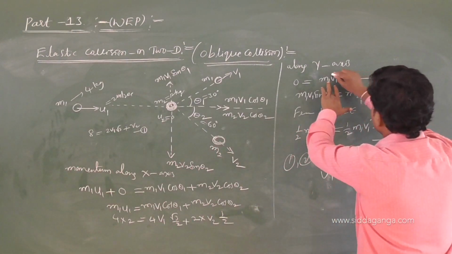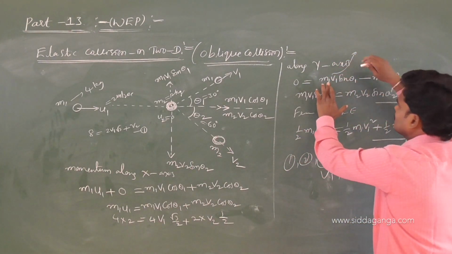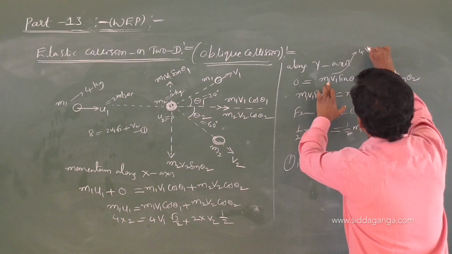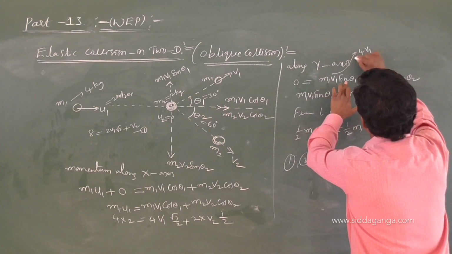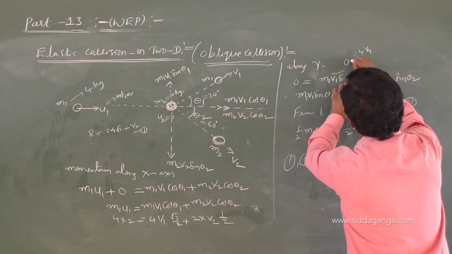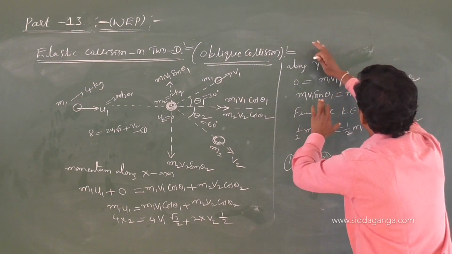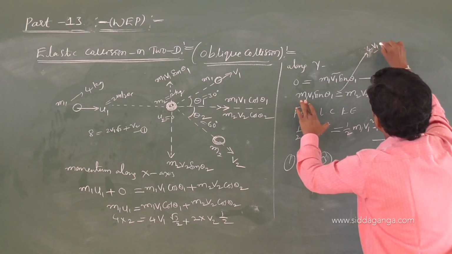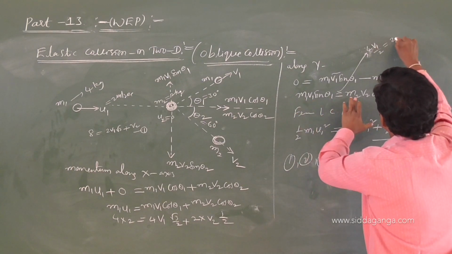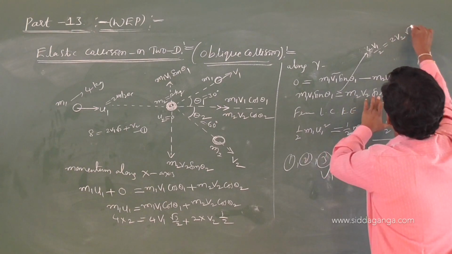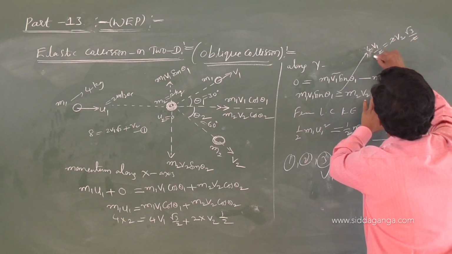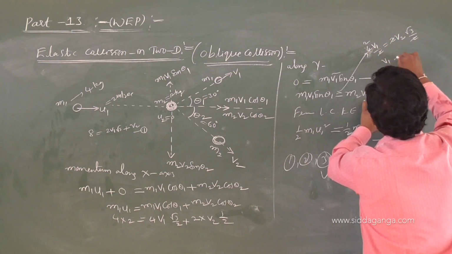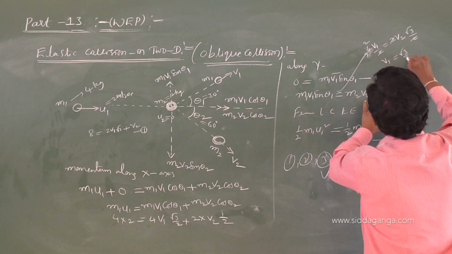And if I use the same values here, just observe it. Let me write here. 4 V1 sin 30 is 1 by 2, 2 V2 sin 60, root 3 by 2. The 2s cancel, so V1 is equal to root 3 by 2 V2.